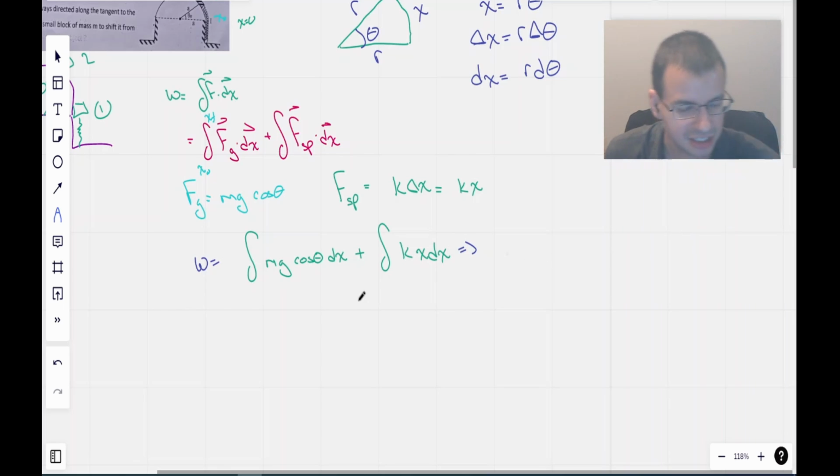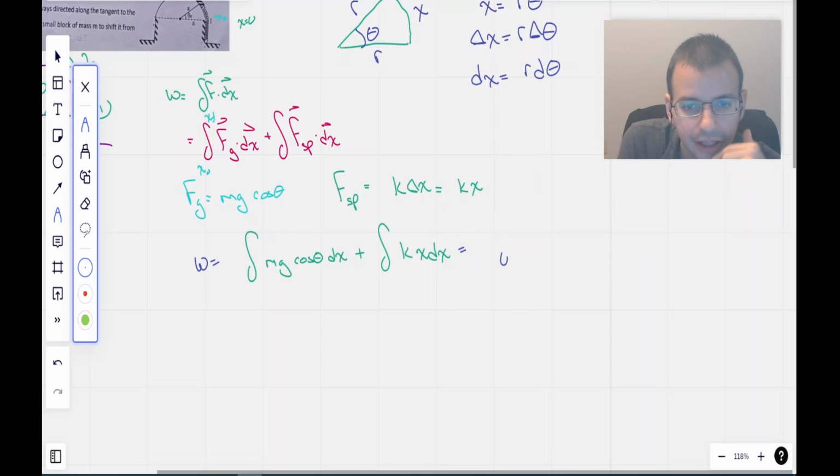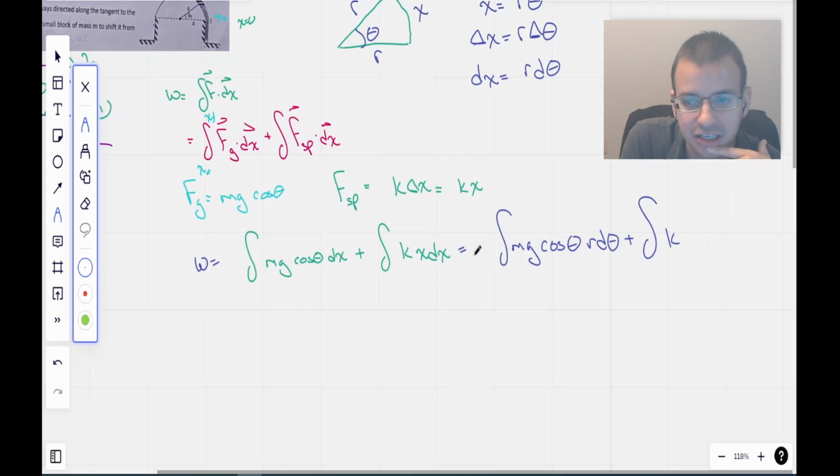It equals the integral of mass gravity cosine theta, dx is r d theta, plus the integral of k, which is the spring constant, times x, which we know is r theta, times dx, which we know is r d theta.